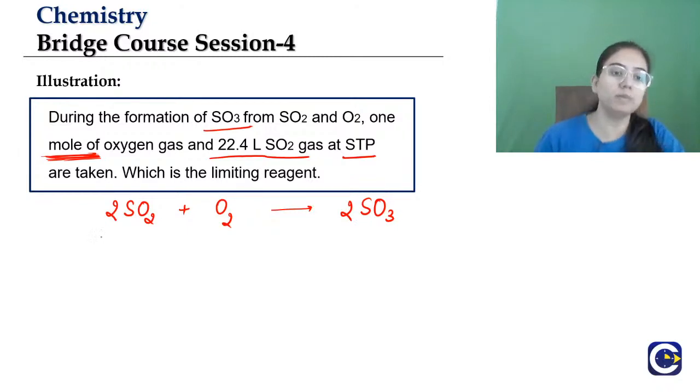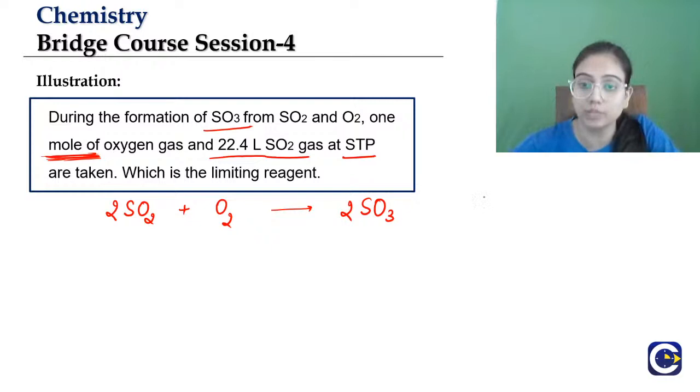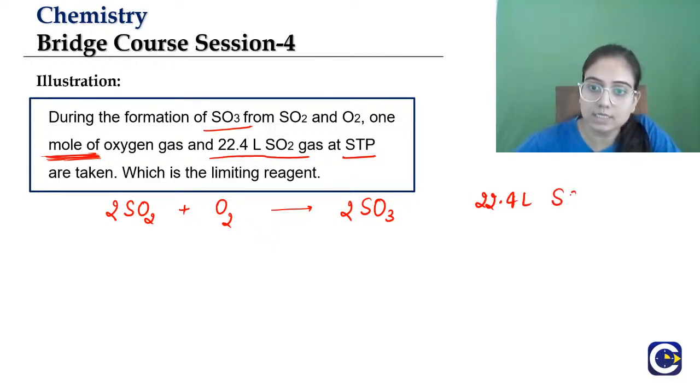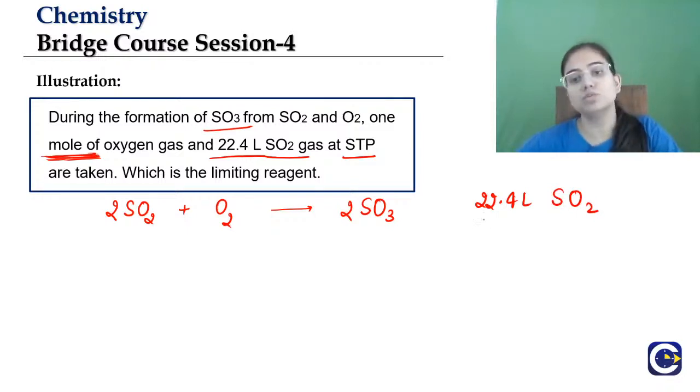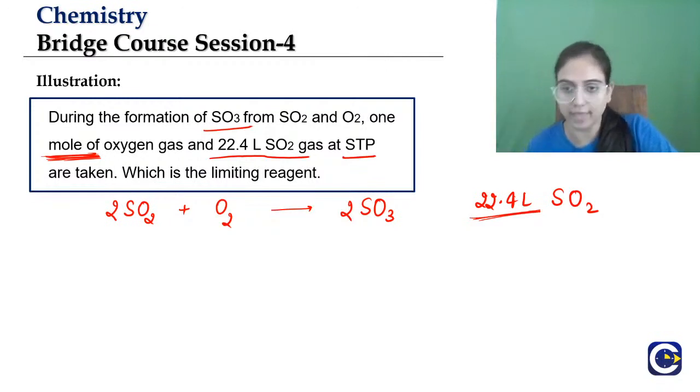Now you see, we have been given number of moles, kids. And one more thing, 22.4 liter sulfur dioxide. Now you see, students, we have been given molar volume. So what is molar volume? Volume of 1 mole of any ideal gas at STP.